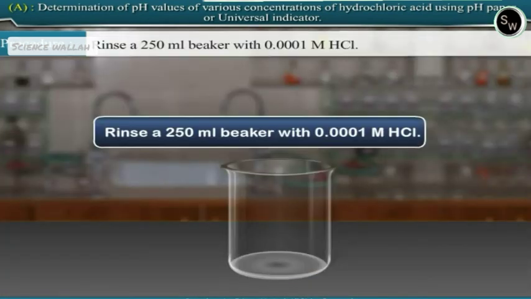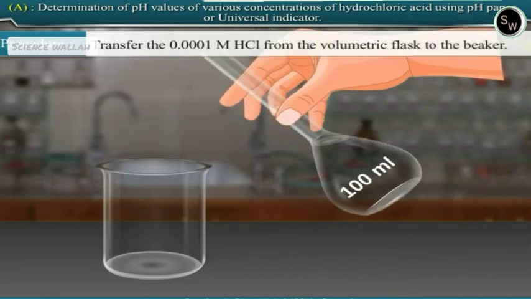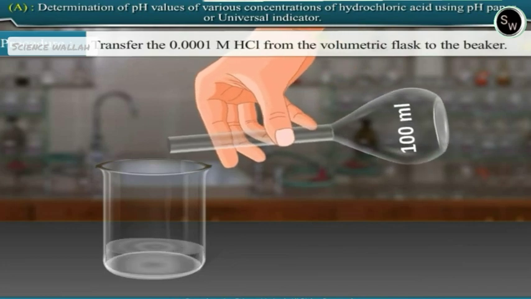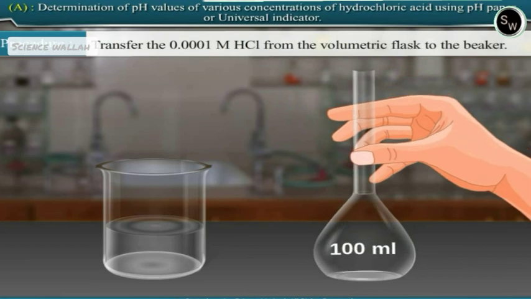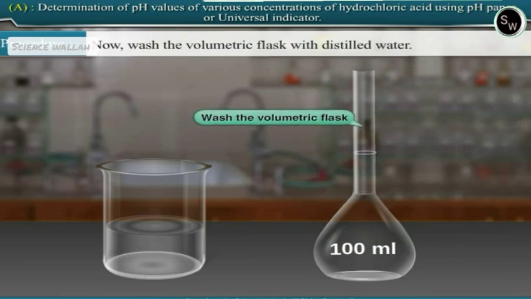Rinse a 250 ml beaker with 0.0001 molar hydrochloric acid. Transfer the 0.0001 molar hydrochloric acid solution from the volumetric flask to the beaker. Now, wash the volumetric flask with distilled water.